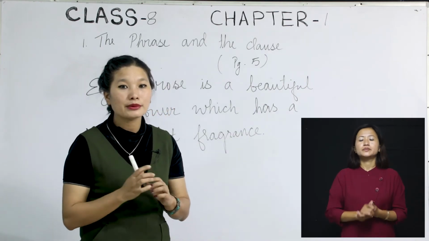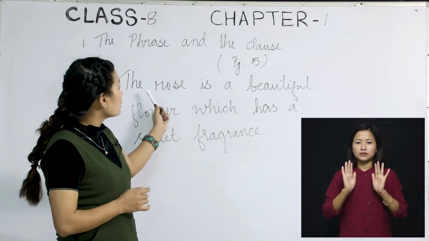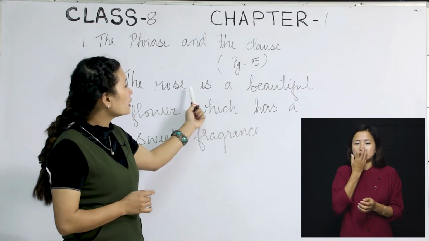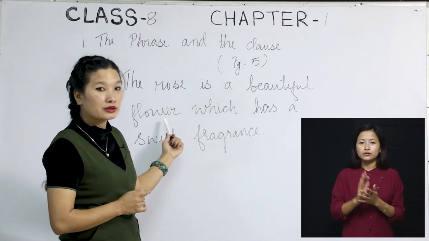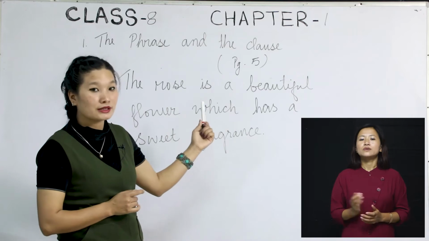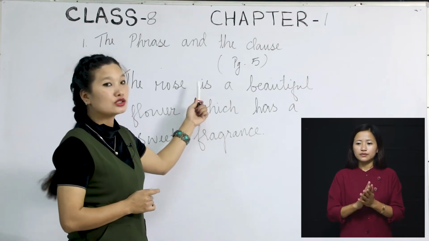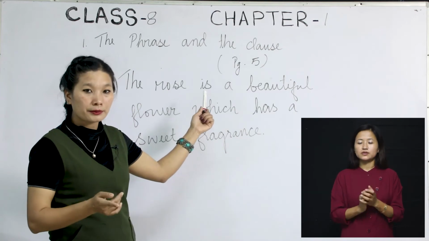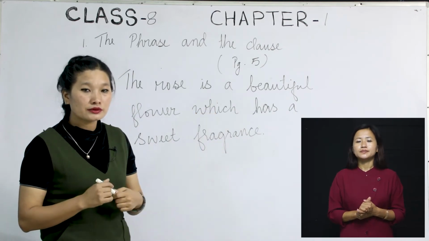For one last time, I'm going to tell you, a sentence will have a subject, the rose. A finite verb, is a beautiful flower. That means the predicate, okay? It is also called a phrase, okay? And so finite verbs are the verbs that change with the change of time. Remember, finite verbs are the verbs that change with the change of tense.